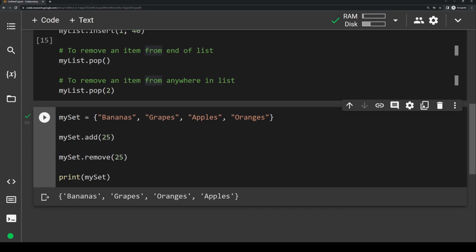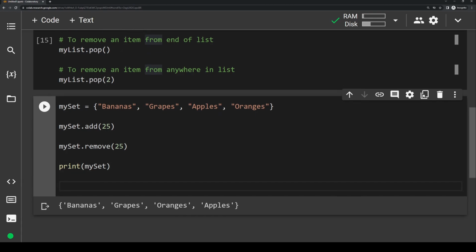Because you can't access any individual set elements by themselves, the only way to access them is by iterating through the entire set or iterating through every single item. So we can iterate through all items of a list and tuple as well. That's a whole other topic though that we'll cover in the very next video. So just like we did with lists, let me summarize sets for you.